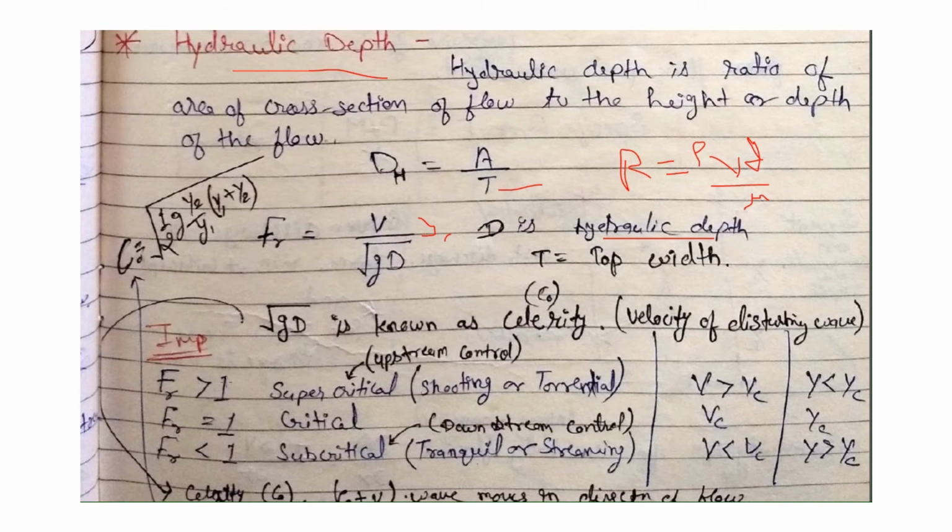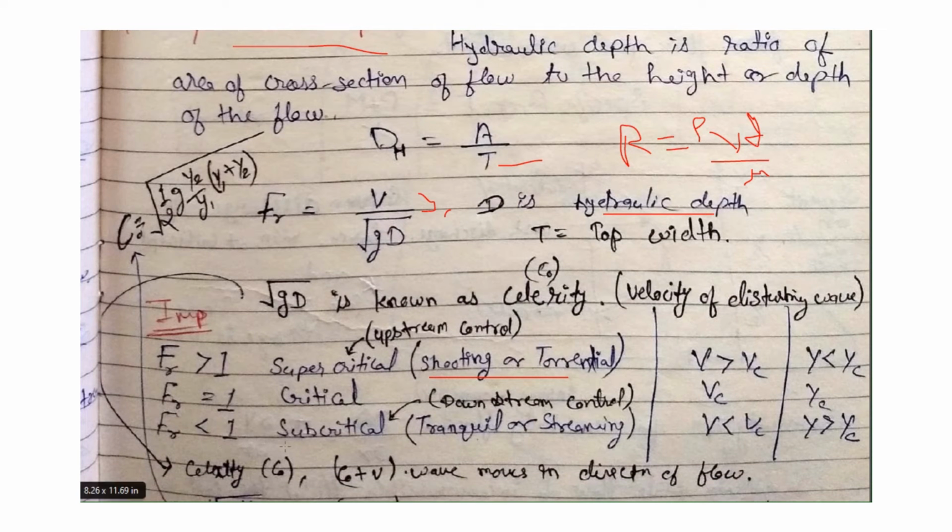If the Froude number is greater than 1, the velocity of flow is greater than the critical velocity and the depth of flow is less than the critical depth, and it is called supercritical flow, or shooting or torrential flow. The Froude number equal to 1 is known as critical flow.